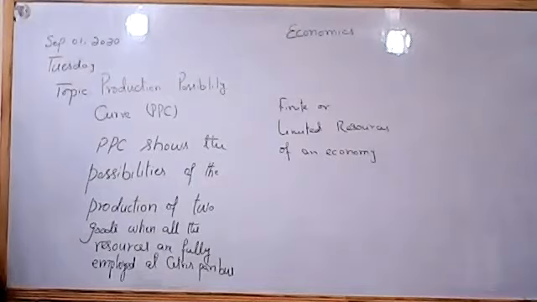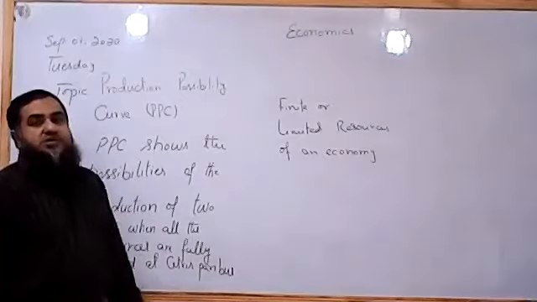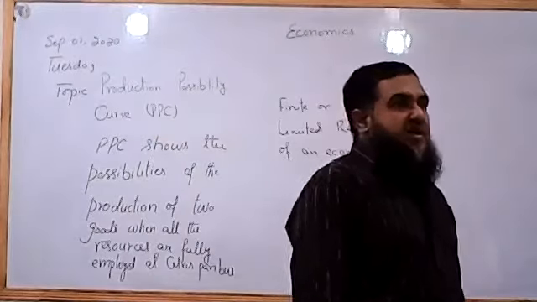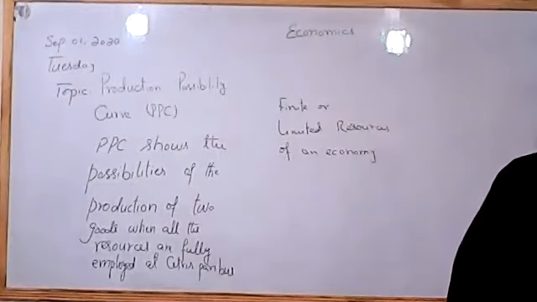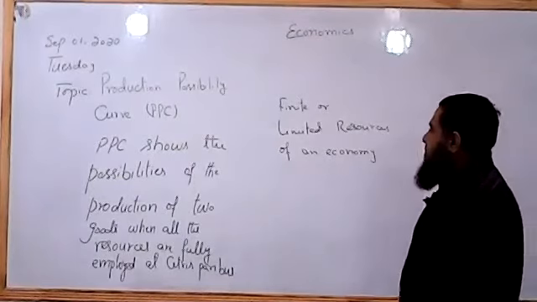Today it is Tuesday, September 1st, 2020, and we are going to start our topic about the production possibility curve. It shows the possibilities of production of two goods when all the resources are fully employed at a given state of technology and ceteris paribus. Ceteris paribus means all other factors are kept constant.